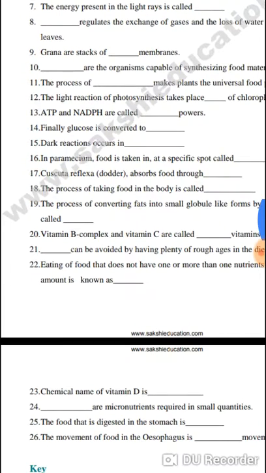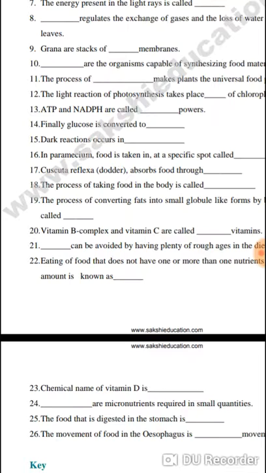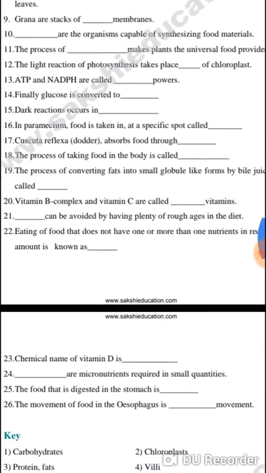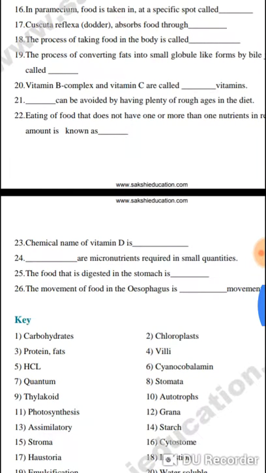In Paramecium, food is taken in at a specific spot called the cytostome.